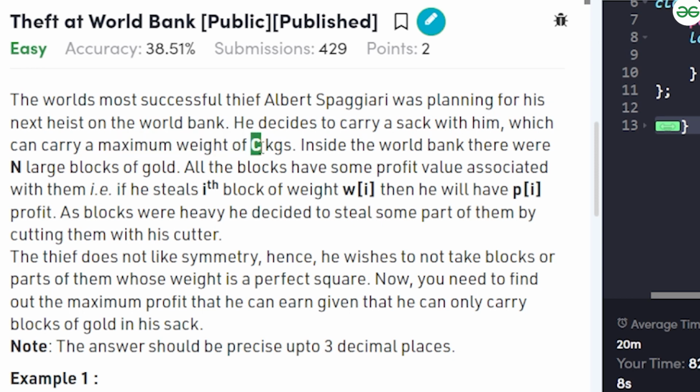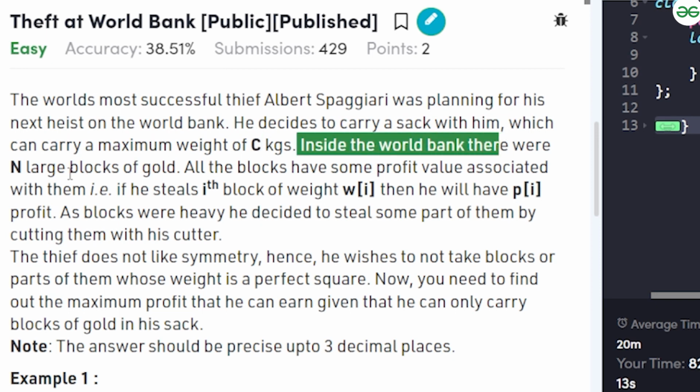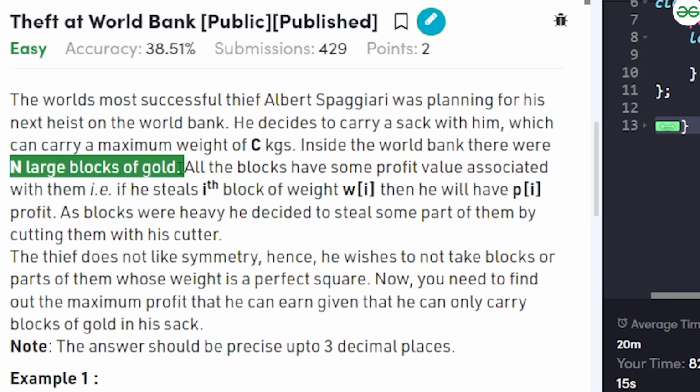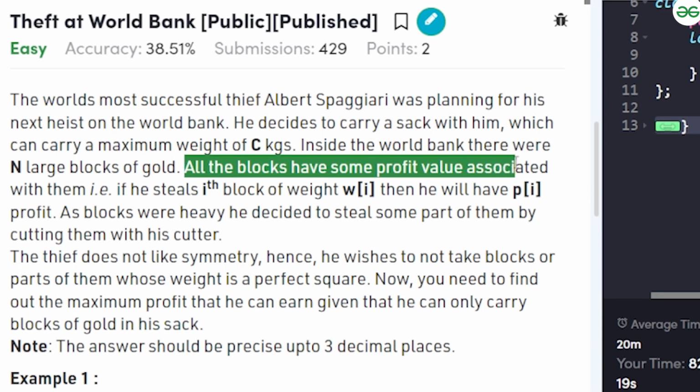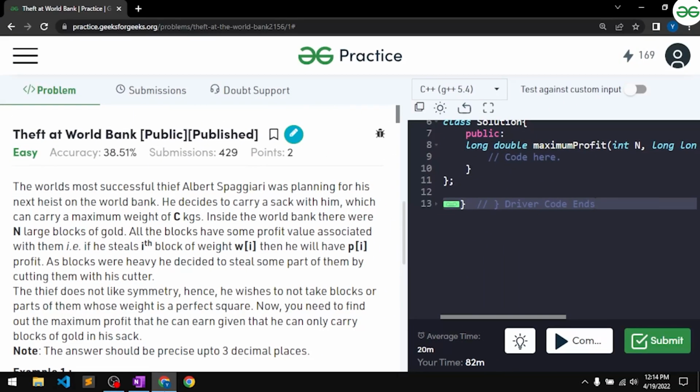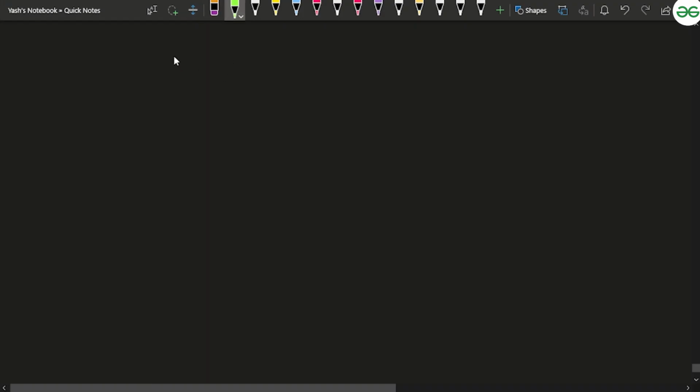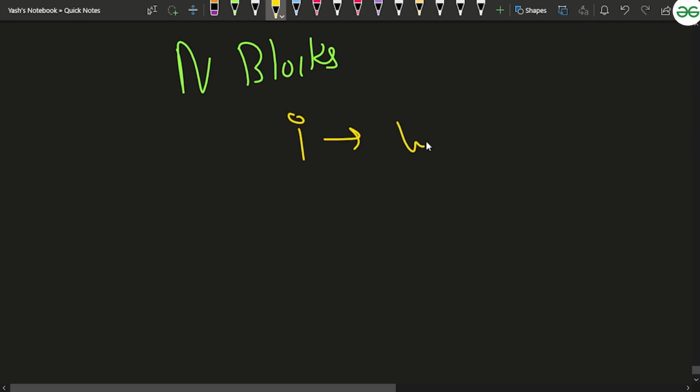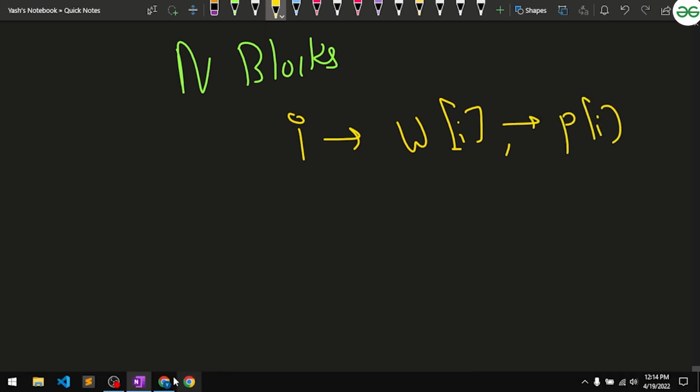So the capacity of this particular bag is c kgs, and inside the World Bank there are n large blocks of gold. So there are n blocks of gold in this bank, and all the blocks have some profit value associated with them. For the ith block, you have a wi, that is the weight associated with that particular block, and you have the pi, that is the profit associated with that particular block.